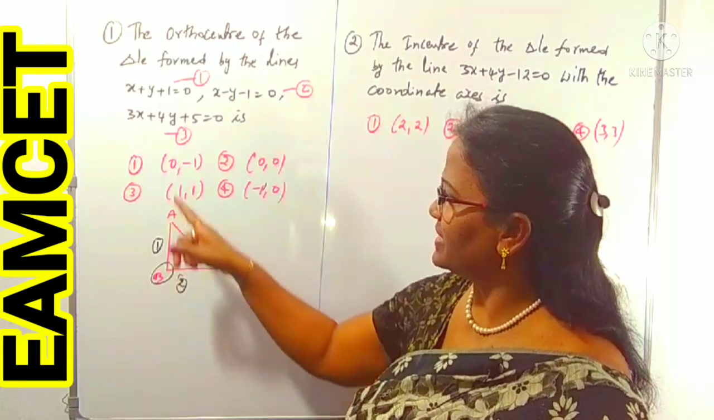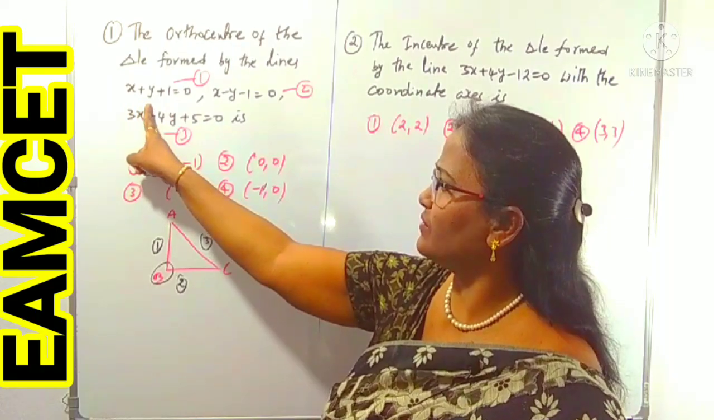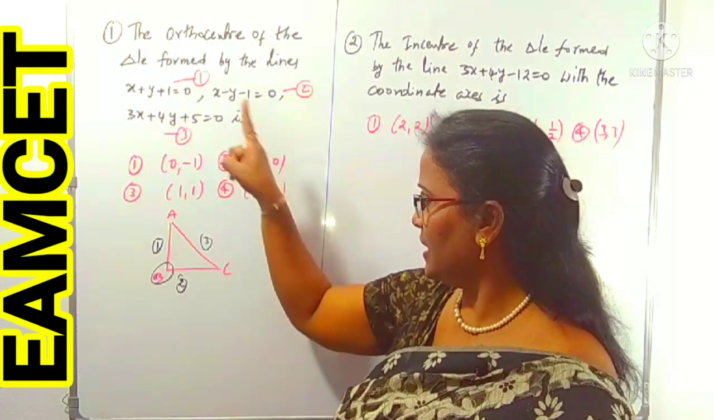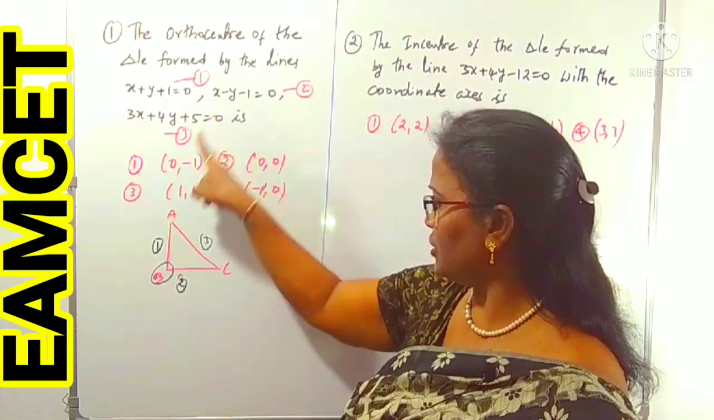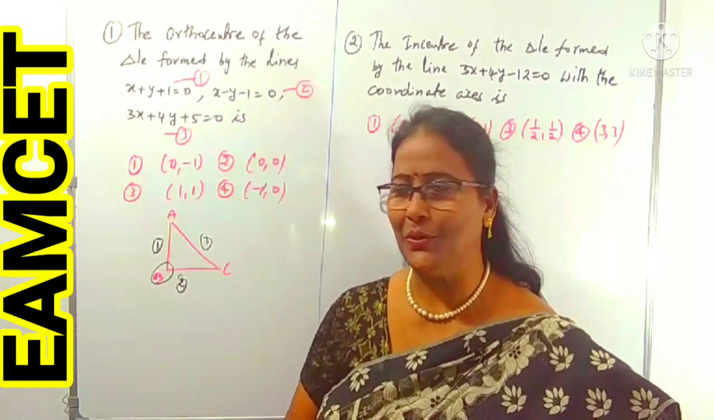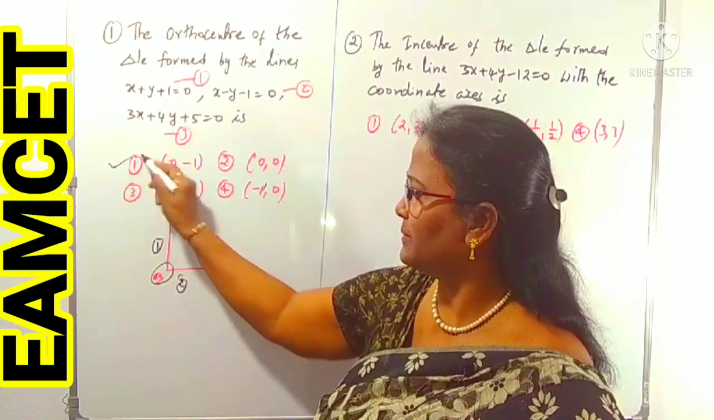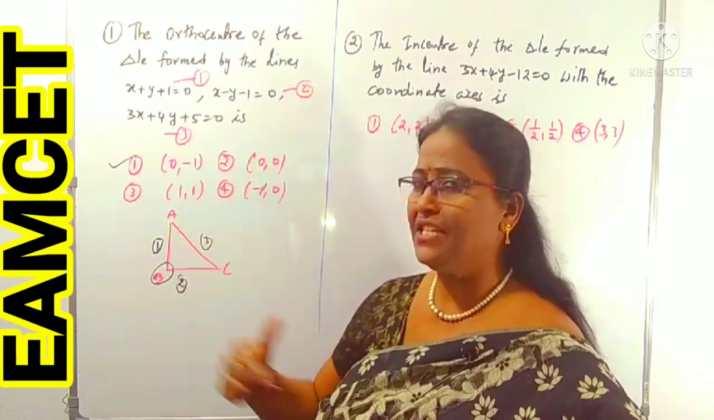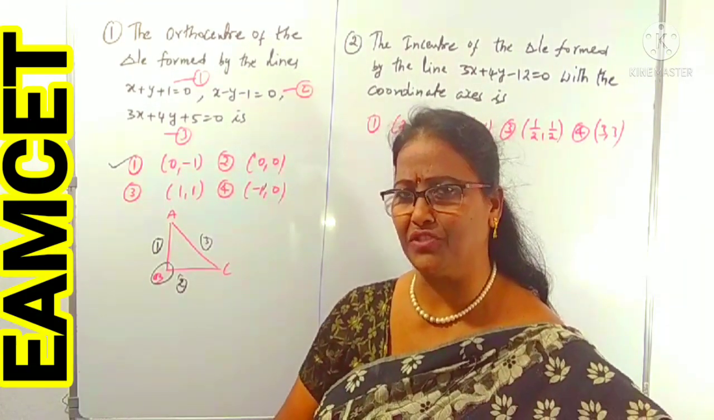So I am verifying the first option, (0, -1), in equation 1. 0 minus 1 plus 1 is 0. Yes. We can consider the second equation also: 0 minus 1 plus 1 is 0. It is clearly satisfied in both the equations. Therefore, it is 100% the first option that is correct. If there is any confusion, try to verify the options.